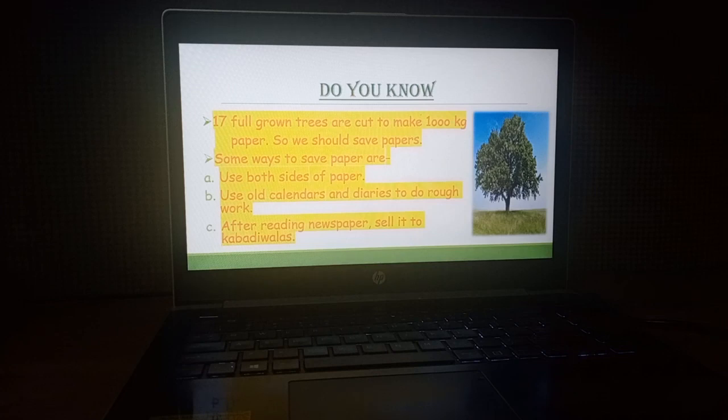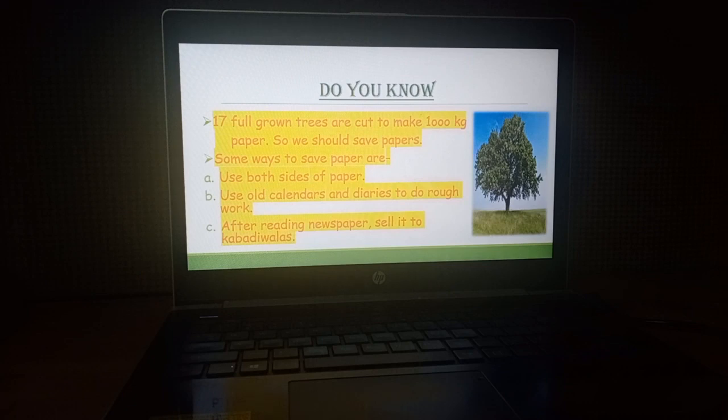Next, after reading the newspaper, collect newspapers for a month or 2 months, and then sell that bunch of newspaper to a rag picker or kabadiwala that usually comes around our societies.